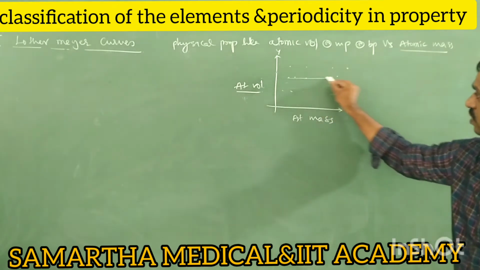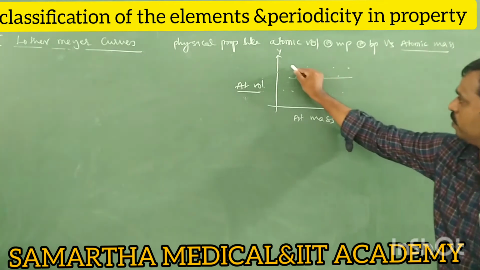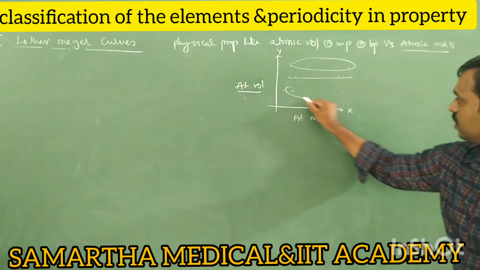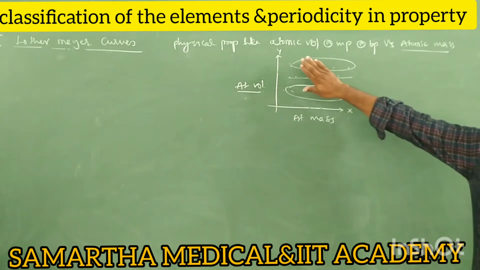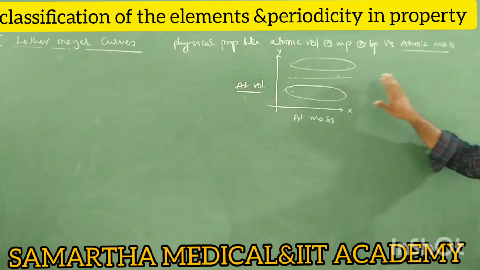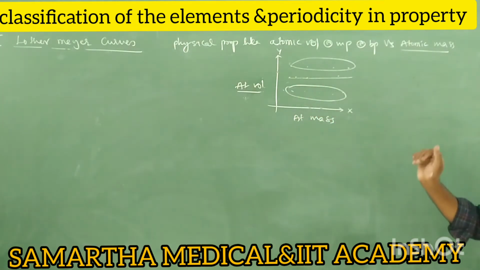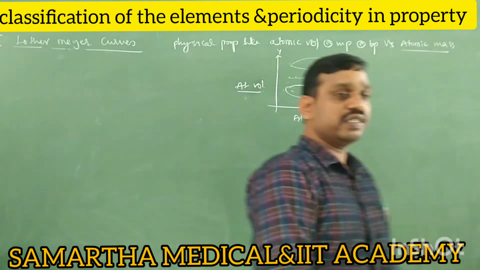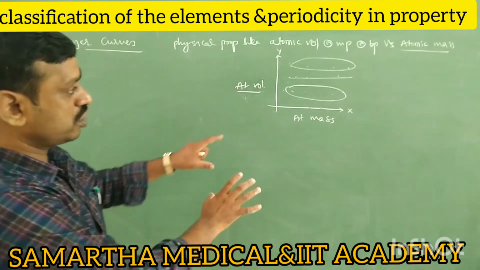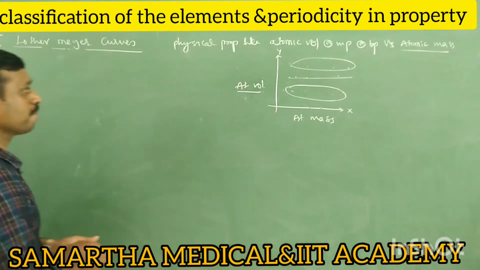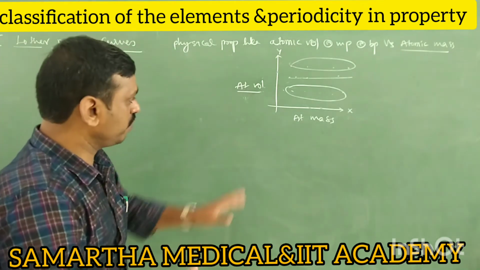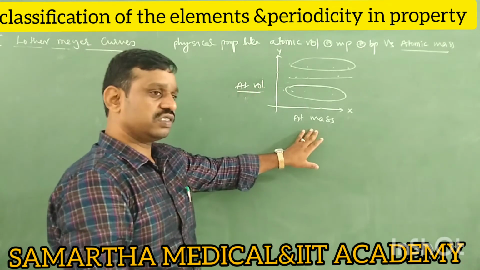It means that by plotting the graph, he suggested that these are groups of elements having similar properties. So Lothar and Meyer tried to explain the classification based on these graphs.